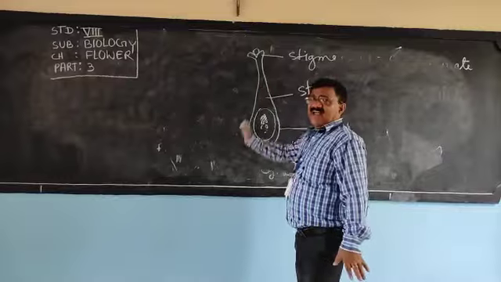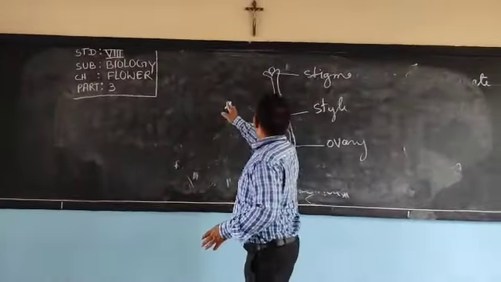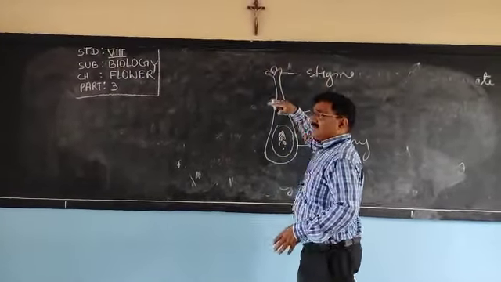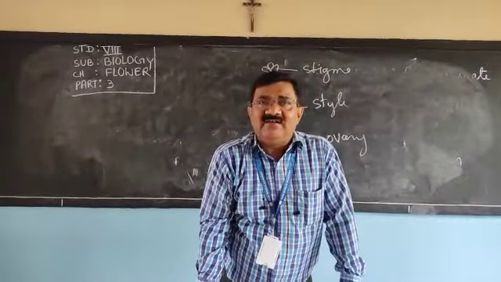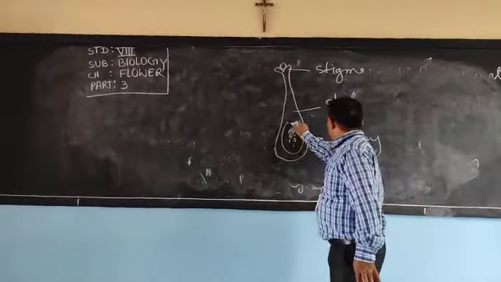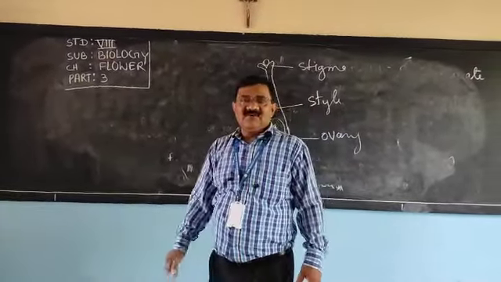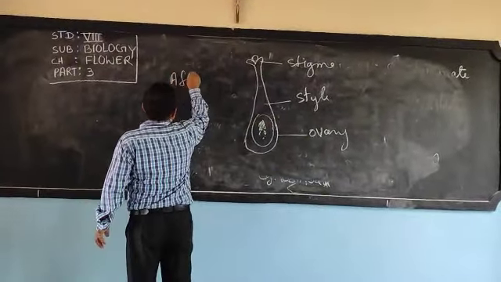That process is called fertilization. The process of transfer of pollen grain from anther to stigma is called pollination, and fusion of male and female gamete is called fertilization. And fertilization takes place here. After fertilization, what is formed?